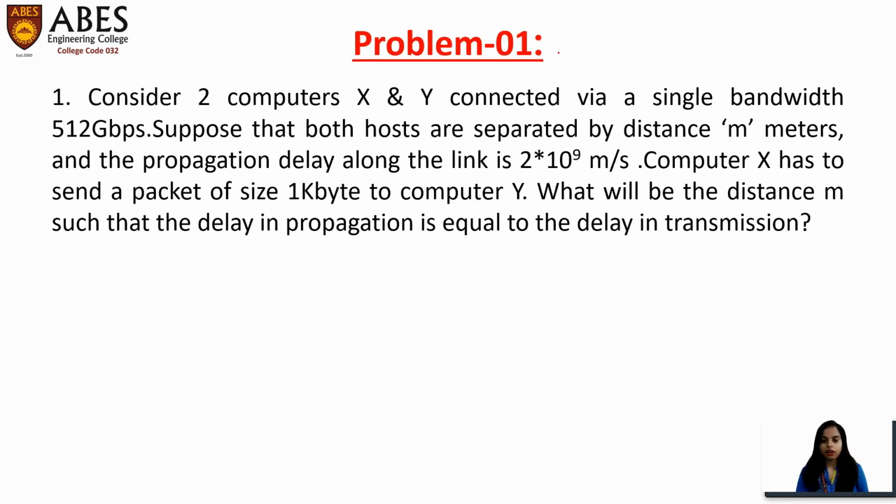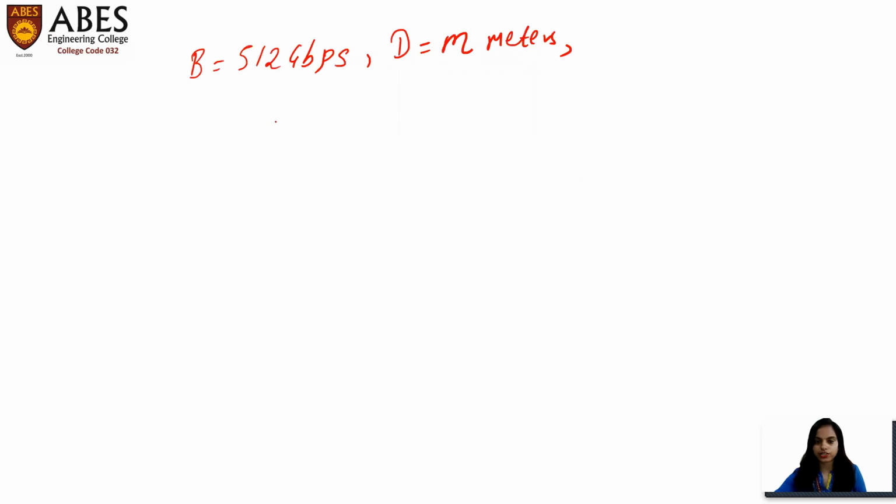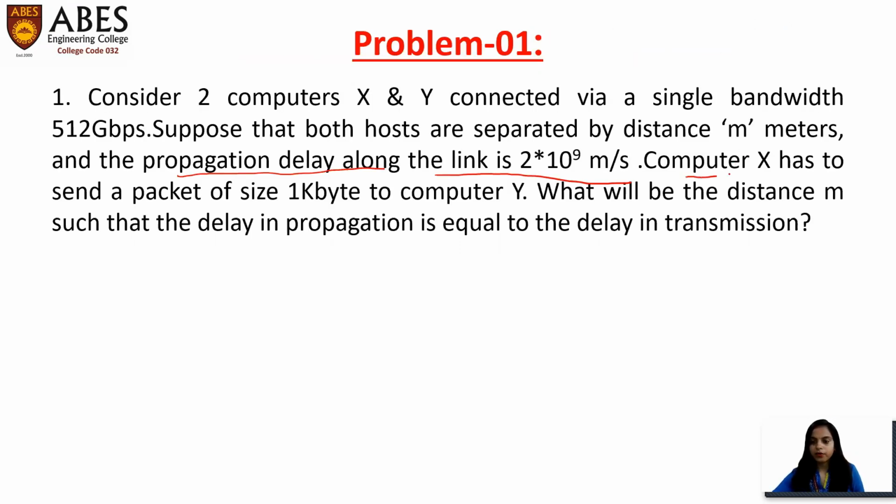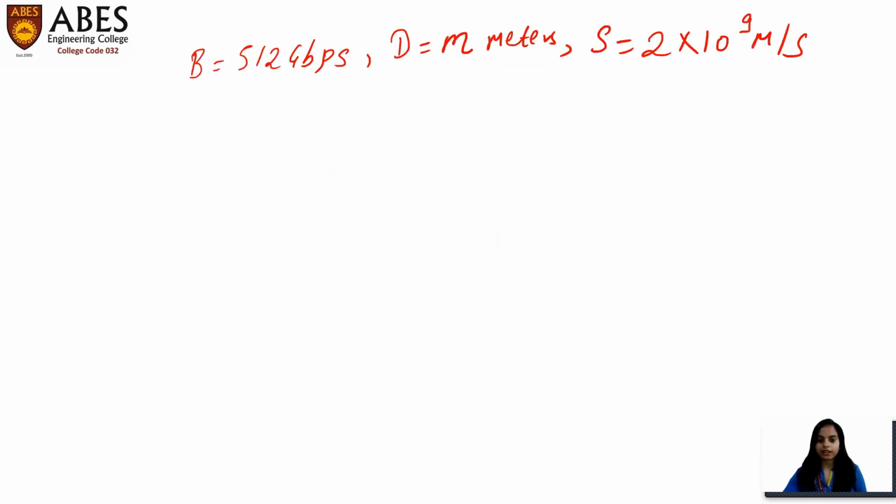Now, what they are saying is that the propagation speed along the link is 2 into 10 to the power 9 meter per second. Means speed is given in the question. So speed is 2 into 10 to the power 9 meter per second. Now, computer X has to send a packet of size 1 kilobyte. So packet size is given. We denote the packet size with the help of L, and the packet size is 1 kilobyte.